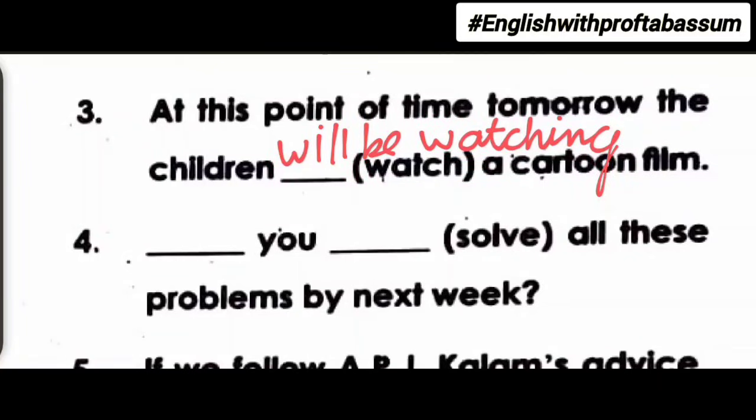Next question, dash you dash all these problems by next week. So the hint over here is by next week. It indicates that in the future this action will happen. So it's simple future. So the rule is will plus base form of the verb. So will you solve all these problems by next week?